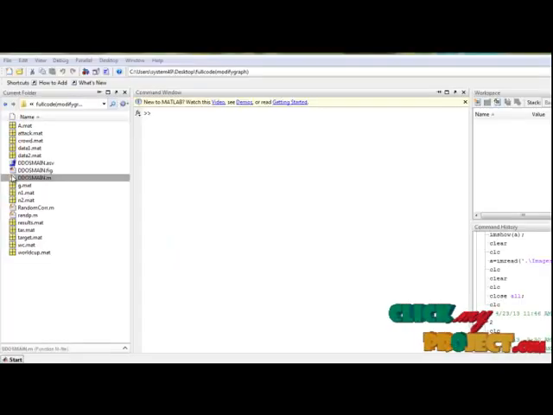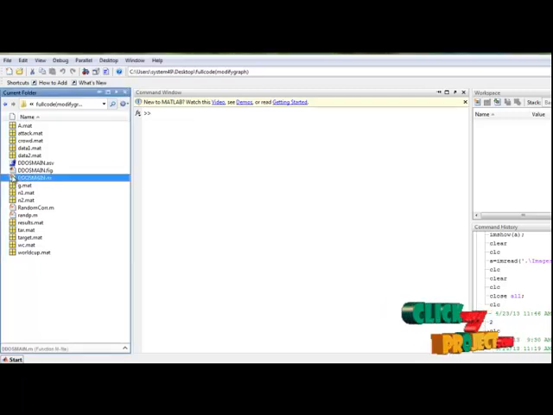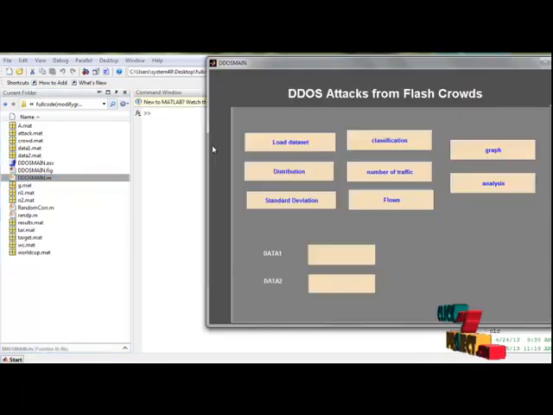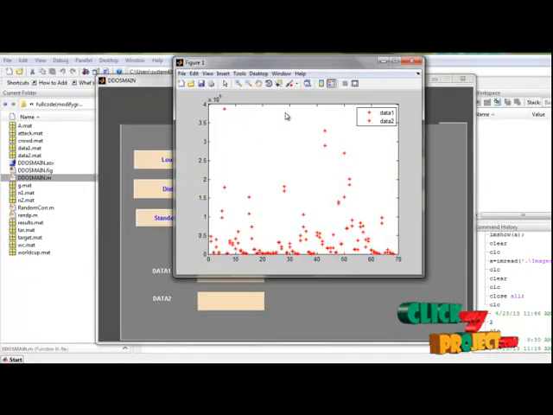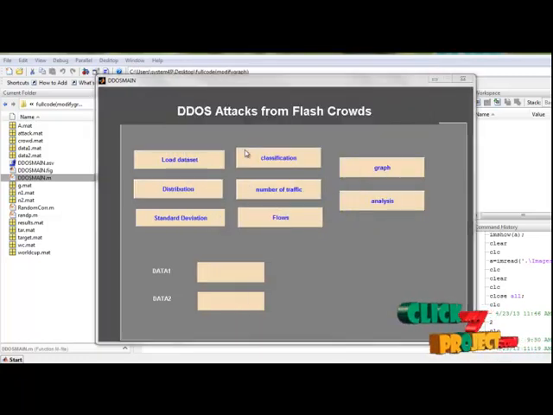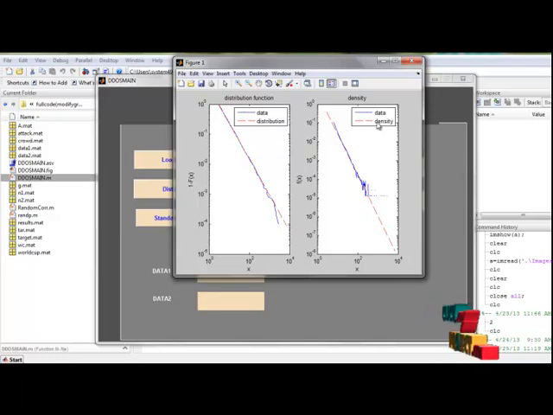Now let's see the execution part. I have the DDoS main file. Select the file, right click, run file, DDoS attacks from false crowds, and select load datasets. Then data 1 is the AE1 data, and data 2 is the RC1 dataset. Then next is distribution, the data distribution and data density.